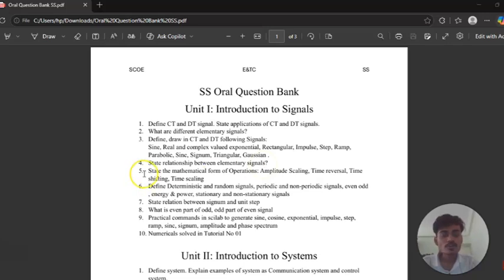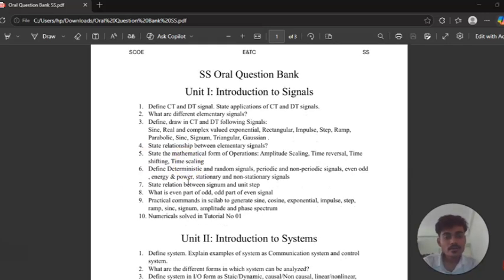After that, move on to question 5. State the mathematical form of the operations: amplitude scaling, time reversal, time shifting, and time scaling. These are the mathematical operations that we perform on signals, and they are very important. You have to know how to perform these operations very well. This is question number 5, which is very important.